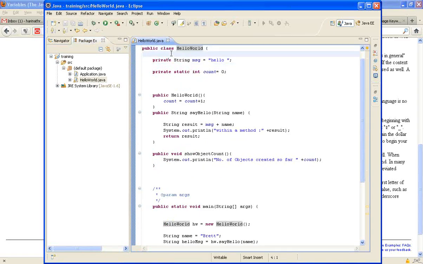So the class name always begins with a capital letter, and if it is a multi-word name like hello world, then the first character of every word will be uppercase.